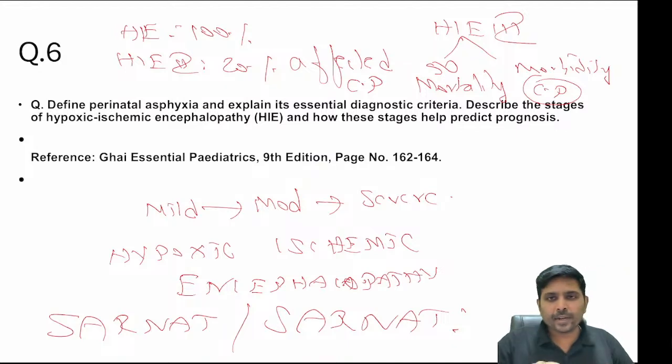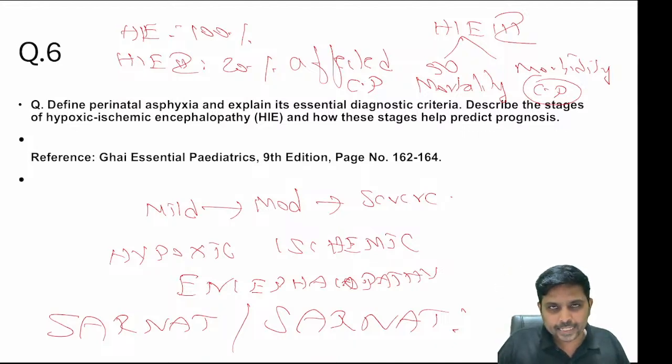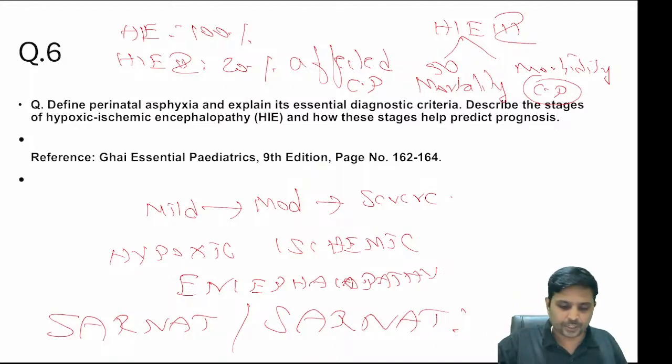So remember, when the child doesn't cry after birth, it is called perinatal asphyxia. This perinatal asphyxia usually involves mild, moderate, or severe birth asphyxia. Mild birth asphyxia, HIE stage 1, 100% recovery. Moderate birth asphyxia, HIE stage 2, only 20% will develop cerebral palsy. Severe birth asphyxia, 50% morbidity, 50% mortality. Remember that Sarnat and Sarnat staging.